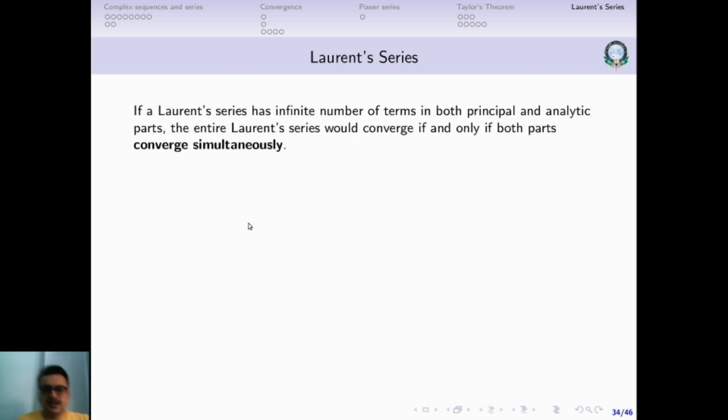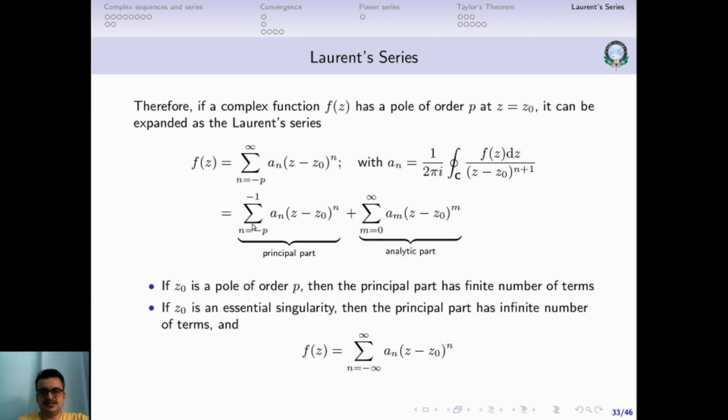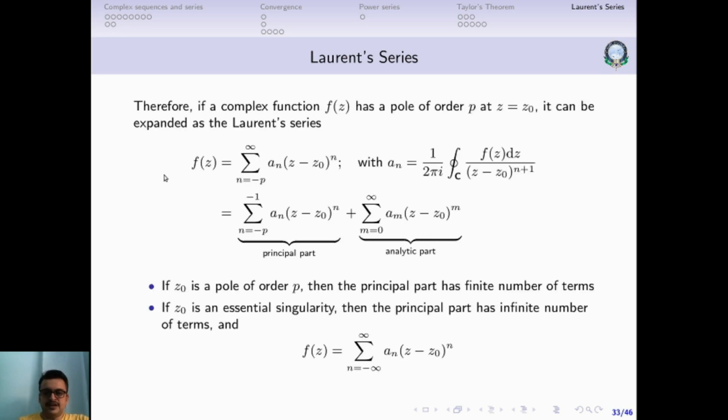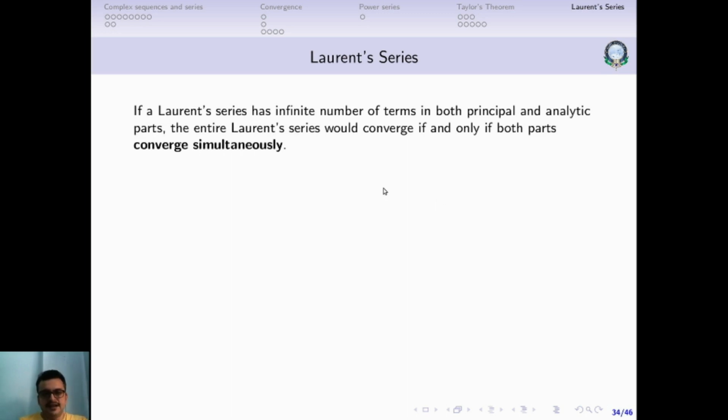Now the convergence of the Laurent series. The Laurent series is made up of two parts: the principal part, which contains the negative powers of z minus z0, and the analytic part, which contains the positive powers of z minus z0. So you're writing the Laurent series as a sum of two different series. The entire Laurent series will converge only if both of these parts converge simultaneously. This is an important point. Let's first look at the principal part.